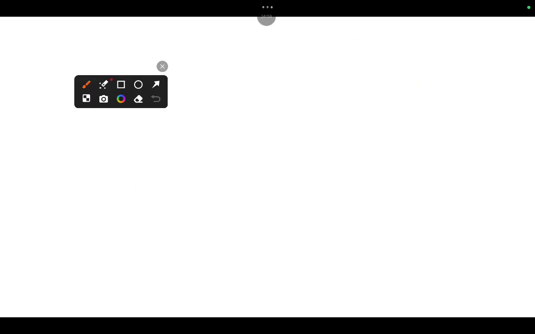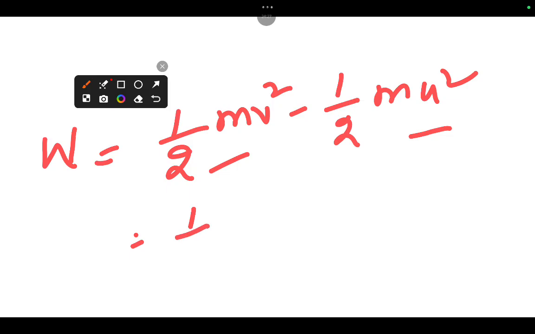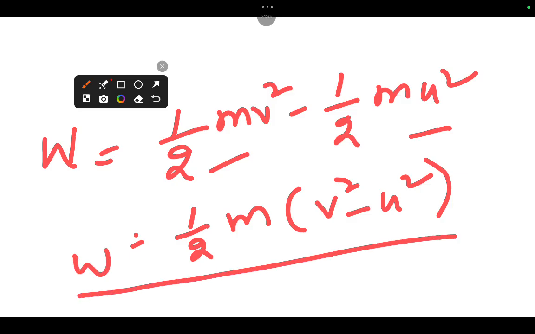That means work W equal to 1 by 2 mv square minus 1 by 2 mu square. Change in kinetic energy. We can also consider 1 by 2 m of v square minus u square. So this is what we call the work energy theorem.